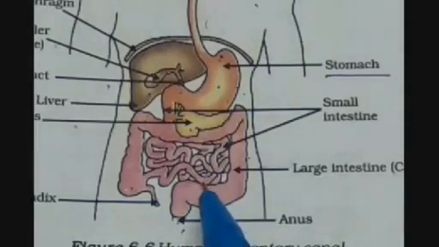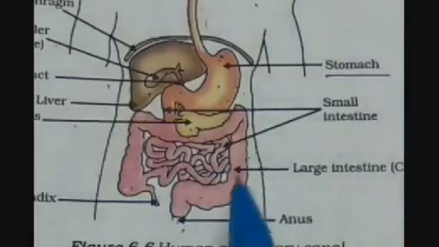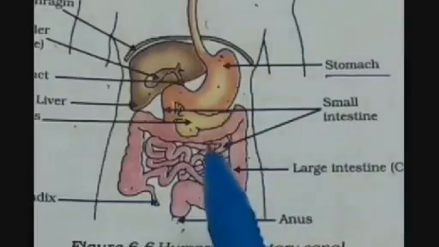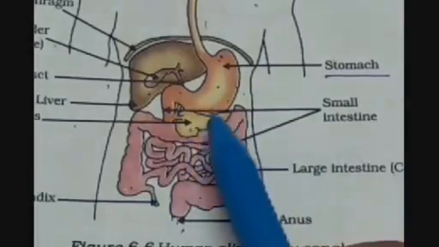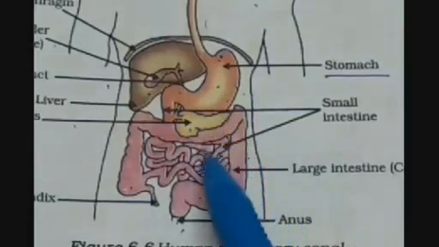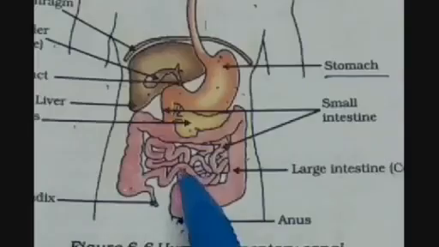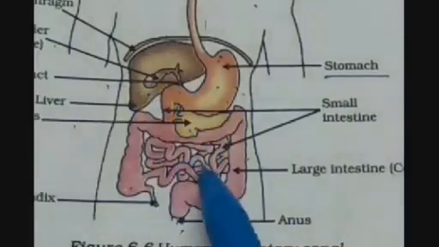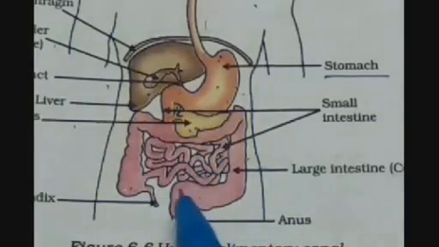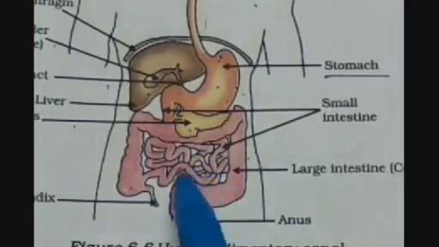But first, before digesting the carbohydrates, there is a need to remove the acidic effect which was coming in the food from the stomach. So that is being performed by the bile salts and bile juices which are coming from the liver. The bile juices neutralize the acidic effect, and bile salts emulsify the fats.